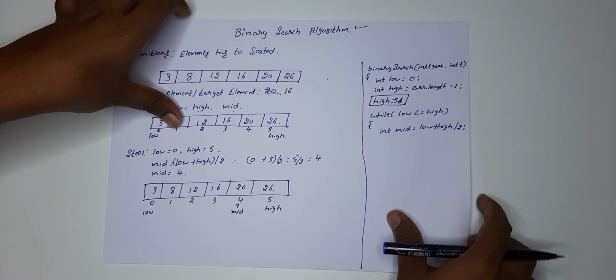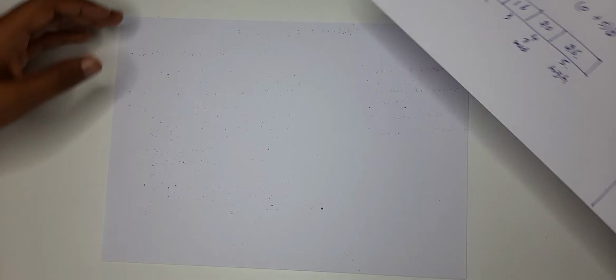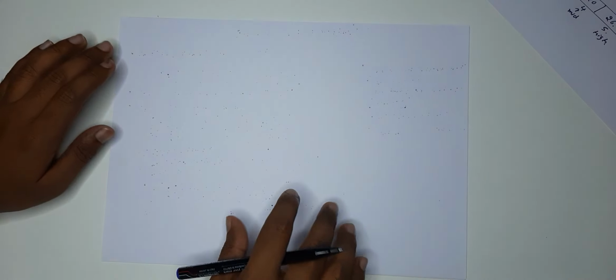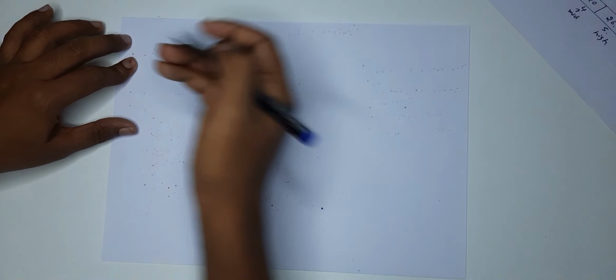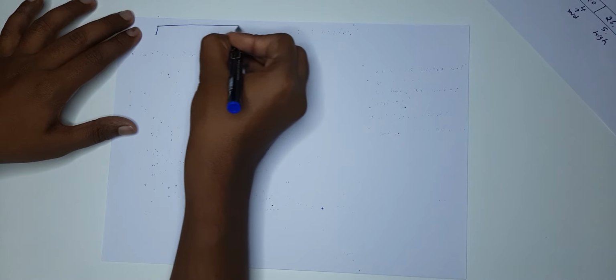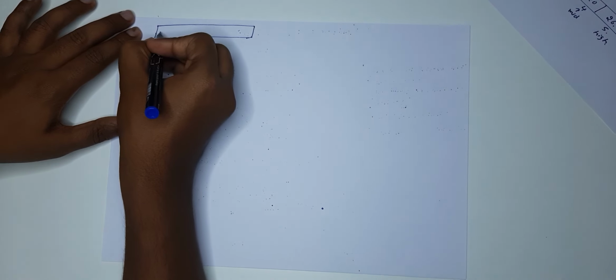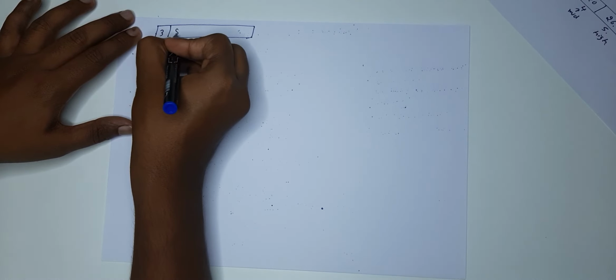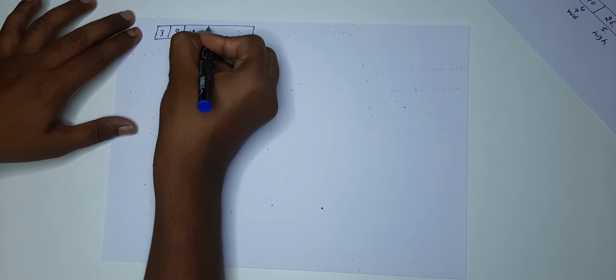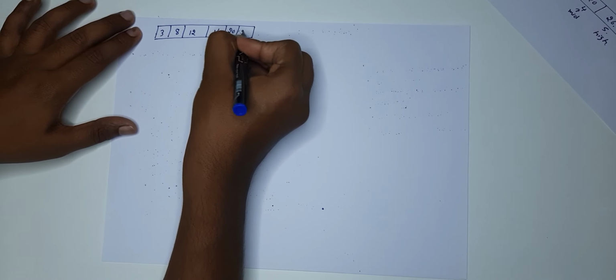So now, same way, I am just taking this paper and I'll keep this side and explain it again. Let me write down those elements over here. It was 3, 8, 12, 16, 20 and 26.